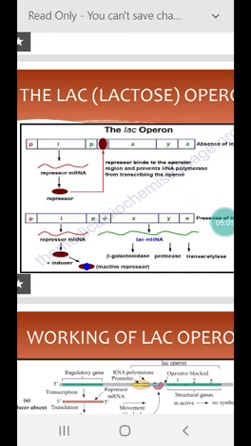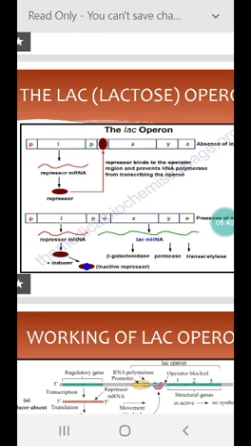The lac operon is a polycistronic structural gene unit which is regulated by a common promoter and regulatory genes. When the cell is using its normal energy source, glucose, the I gene transcribes repressor mRNA, after translation of which a repressor protein is produced.